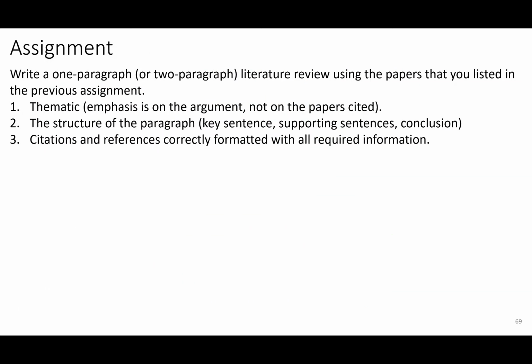Okay, the assignment for you is this one. In the previous assignment, we looked at 3 top papers in your area, conferences or journals, and you justified that those are top papers by giving justifications by citations and so on. And you selected top journals or conferences in your area and justified by their impact factor, citations, H5 index and so on, that these are the good ones. Now, equipped with the knowledge of finding credible sources, I am asking you to write a 1 or 2 paragraph literature review using papers that you listed in the previous assignment.